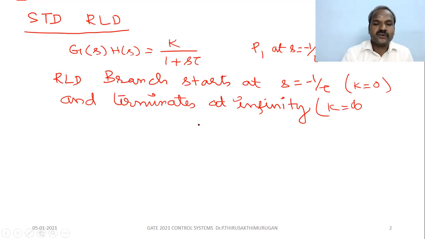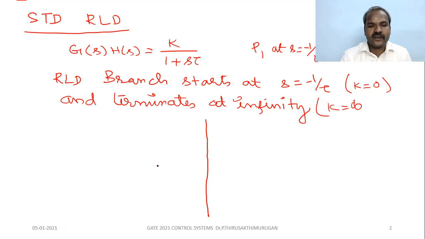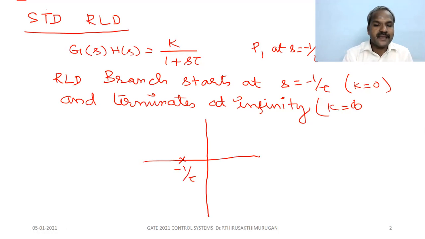Understand or not? So let us draw the pole zero plot for this diagram. One pole at S equal to minus 1 by tau. The branch starts from here, and it ends at K equal to infinity somewhere. Here K equal to 0.